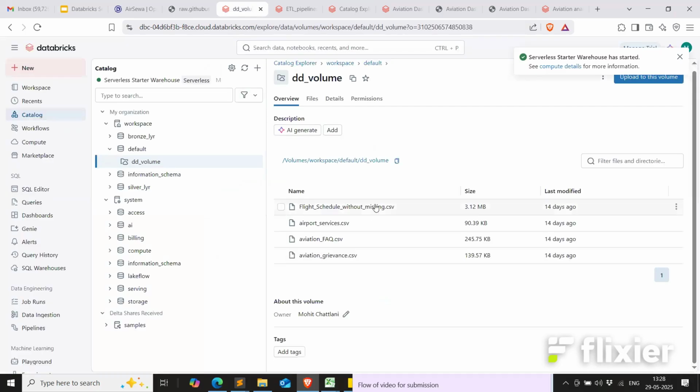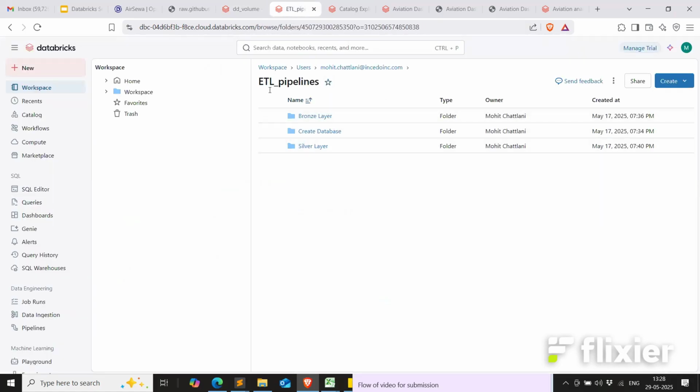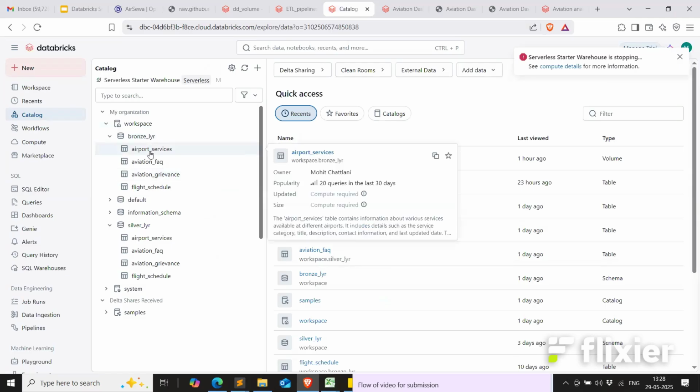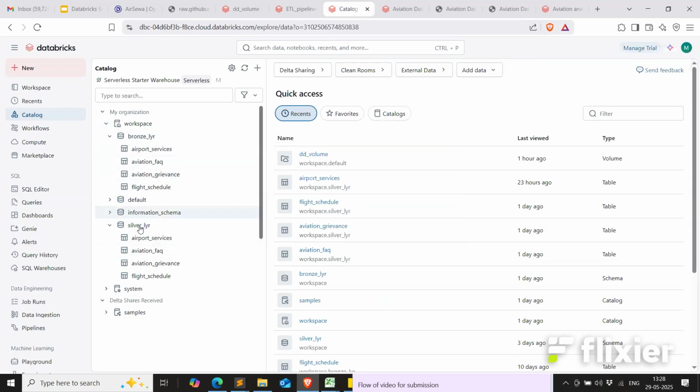So we put all these data sets here in the Databricks volume. Then we did an ETL over that. We created the database, the bronze layer ingestion, and the silver layer transformation. This is the data catalog where we have all the tables. So we had 4 data sets as I showed you. So these are the 4 bronze tables and the silver tables that we have ingested into Databricks.